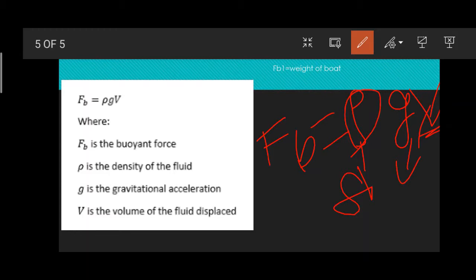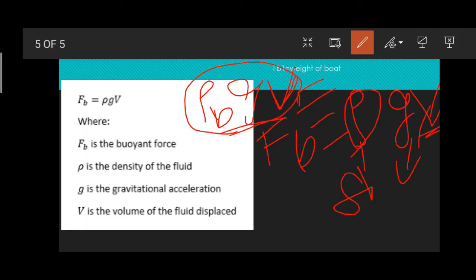We want to balance the weight of the boat. Let rho b be the density of the boat, g, and V the total volume of the boat. This refers to the force of weight of the boat. The buoyancy force is balancing the weight.